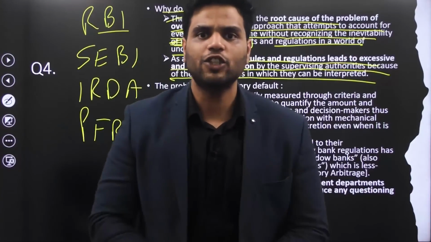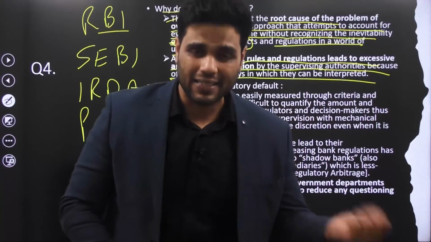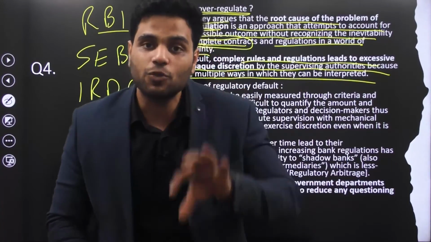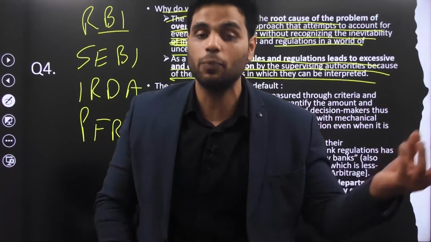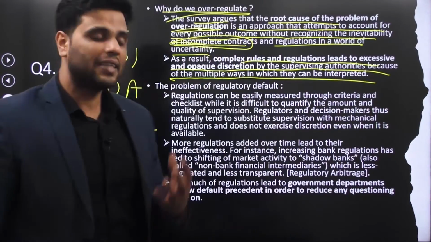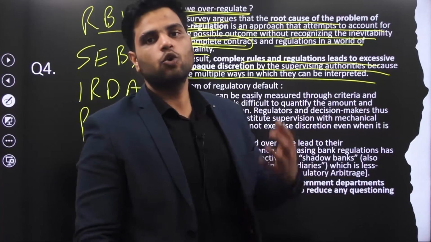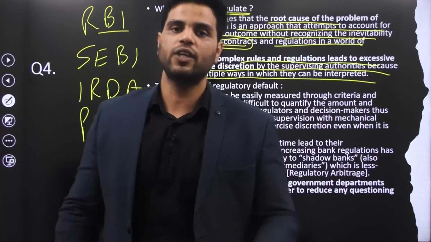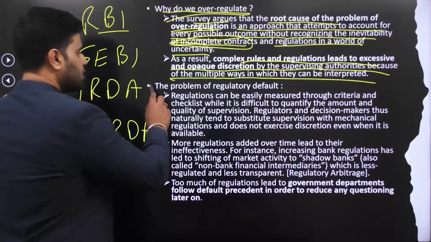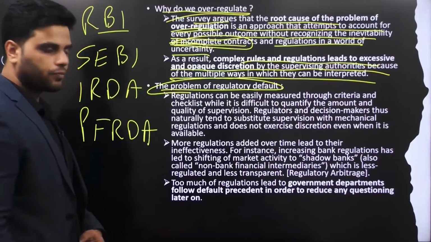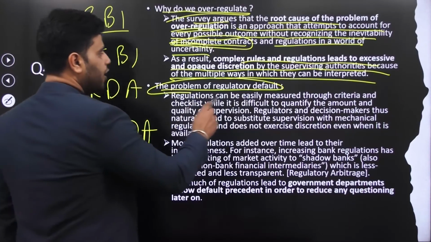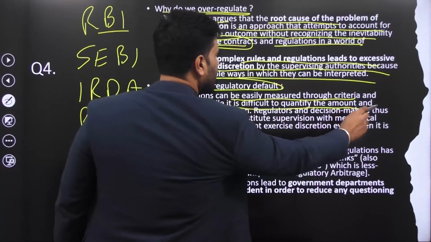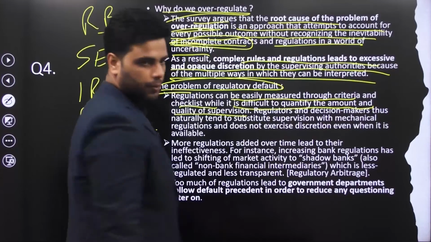Too many rules and regulations create legal complexity. And when there is complexity, there are always disputes as to how to interpret those rules and regulations, right? And that is why many matters go to the courts because of lack of clarity on the interpretation of these rules and regulations, all right? There is another problem of regulatory default. What is that problem? Regulations can be easily measured through criteria and checklists, while it is difficult to quantify the amount and quality of supervision.